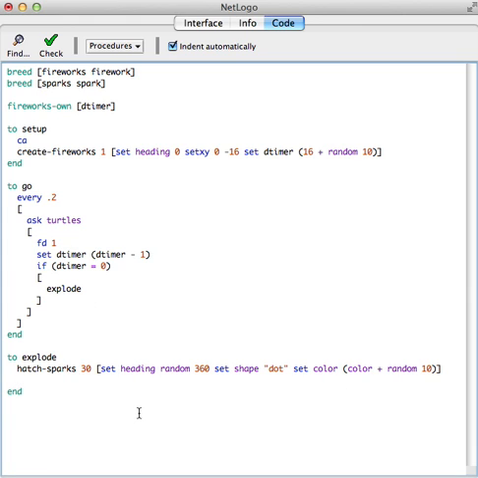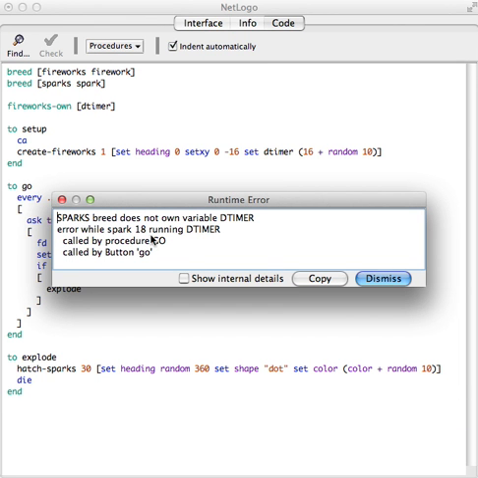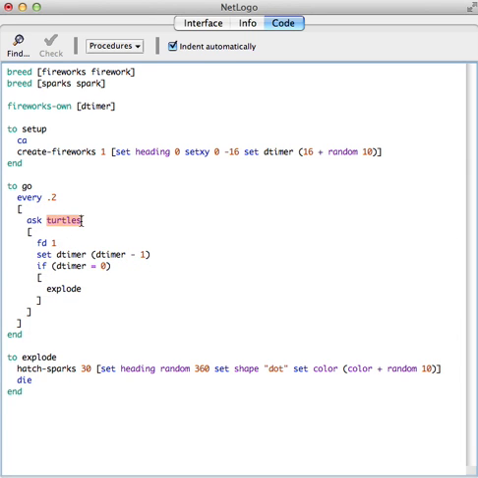Okay, so the sparks are out there. I haven't done anything yet. Their lines are out there, and then die, which lists how the firework to die, not the sparks, hopefully. Wonderful. Sparks. Oh, so this right here is asking turtles. This whole code, but really only the fireworks should be